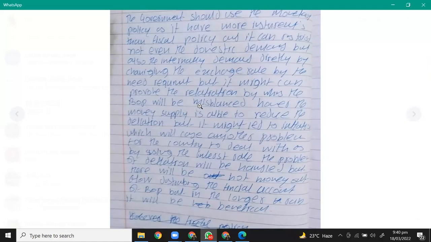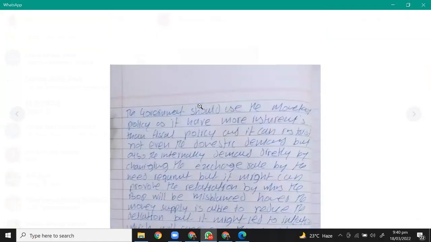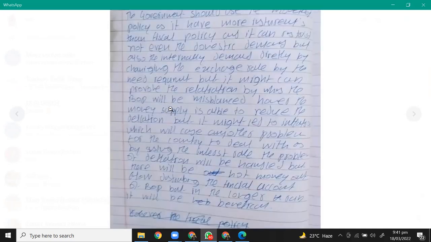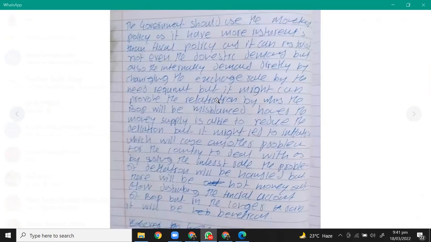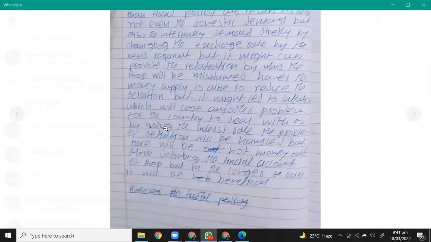Okay. Now, Zohan, I must say, I've been an examiner, I have been a teacher throughout my life, but this writing is going a little bit to the illegible side, right? And you don't want that. I mean, don't deduct, provoke, right? Provoke the what? Retaliation? Is this retaliation? BOP, retaliation. Okay, right? By the BOP will be misbalanced.